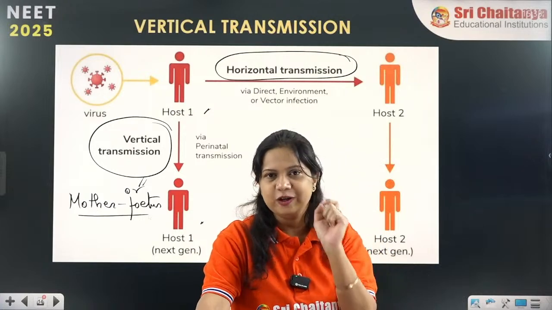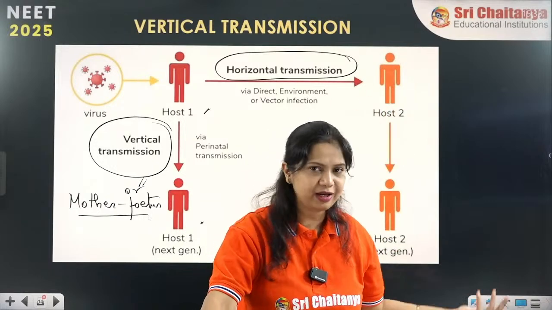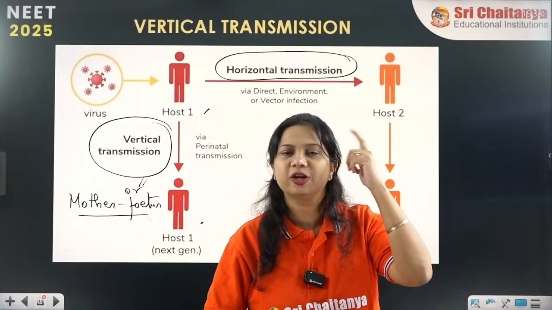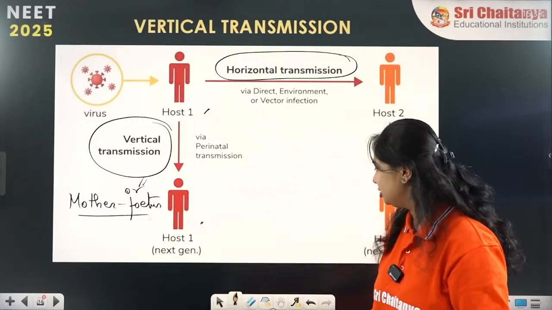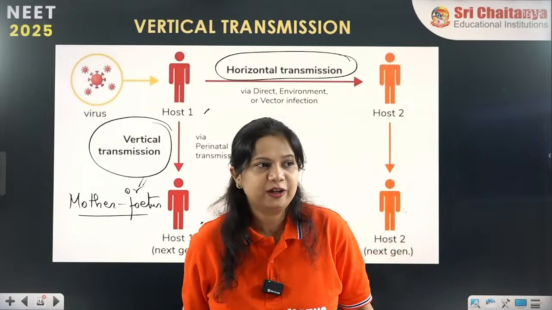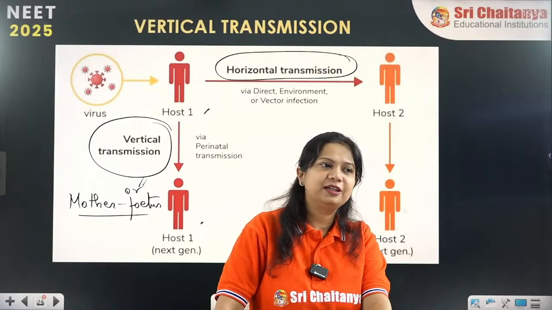Which organism transmits from mother to the fetus? There are many. Just at least name one. Use your neurons a little bit and you will get the answer. From mother to fetus, cancer, diabetes, these are not infective agents.